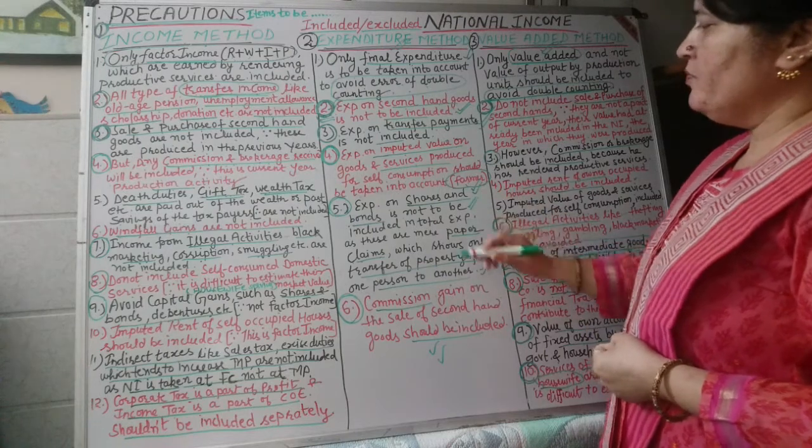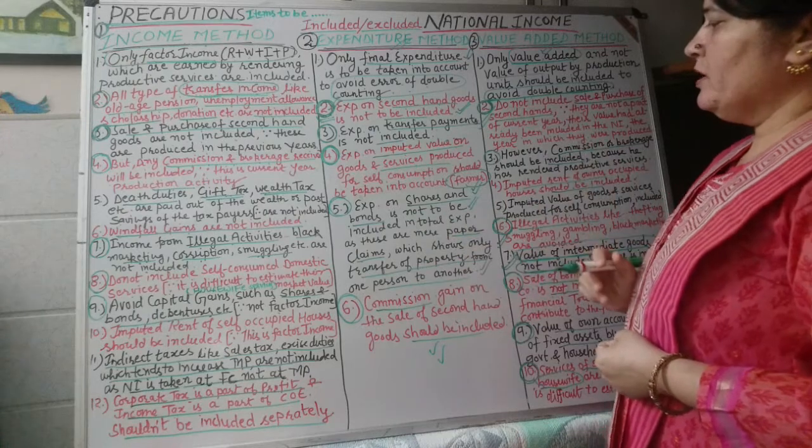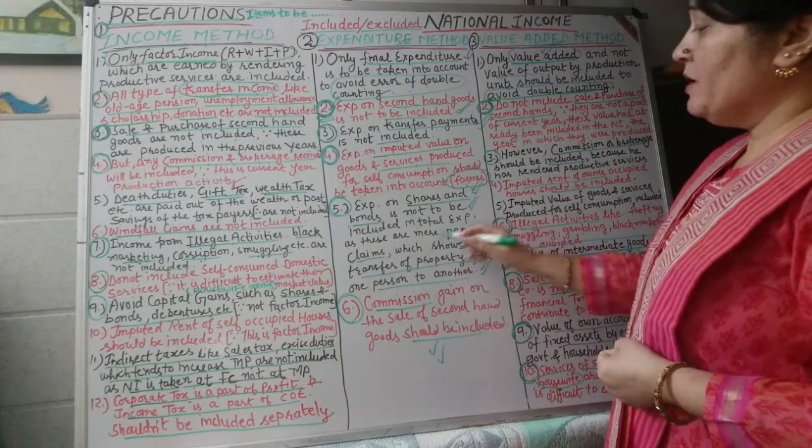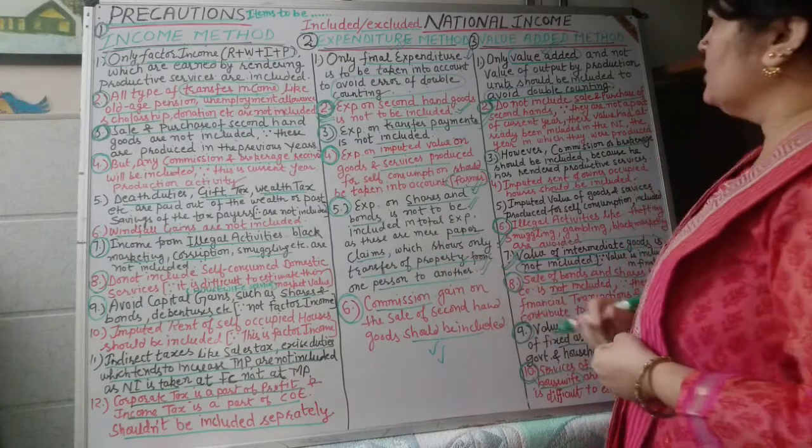Repeated precaution again: expenditure on shares and bonds is not a part of total expenditure because these are just a paper claim and show only transfer of property from one person to another. Next,